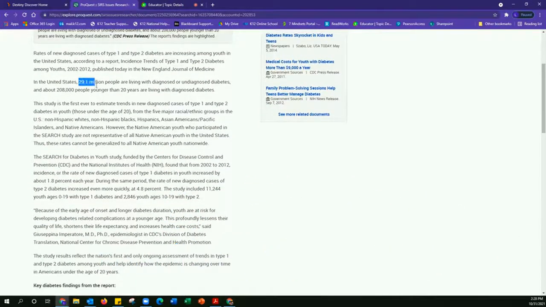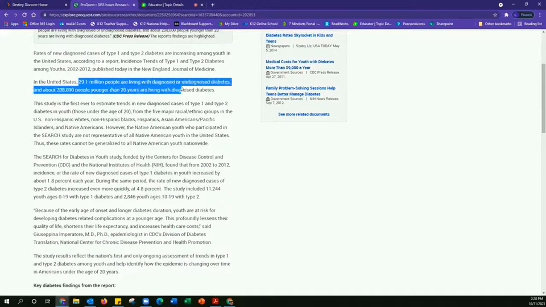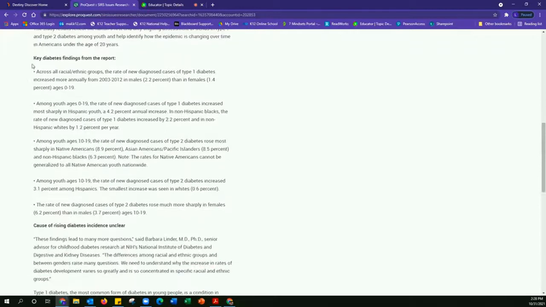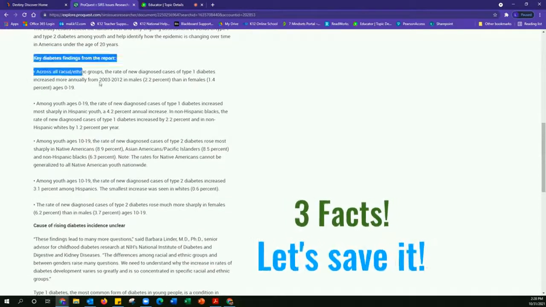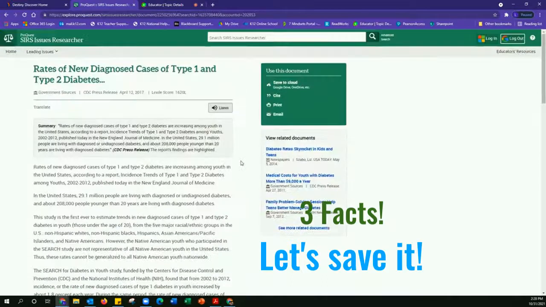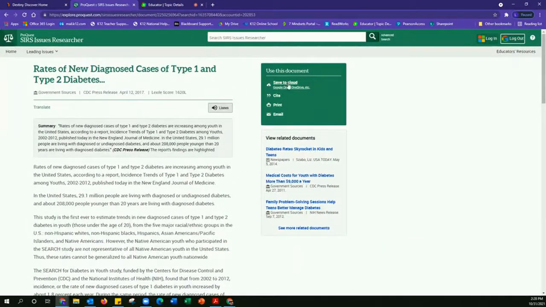Let me see. 29.1 million people are living with diagnosed or undiagnosed diabetes. Definitely important. 208,000 people younger than 20 years are living with it. That's 2 facts. Whoa. And if I look down here, there's a ton more facts that I could possibly use. Great. So I am definitely going to use this.